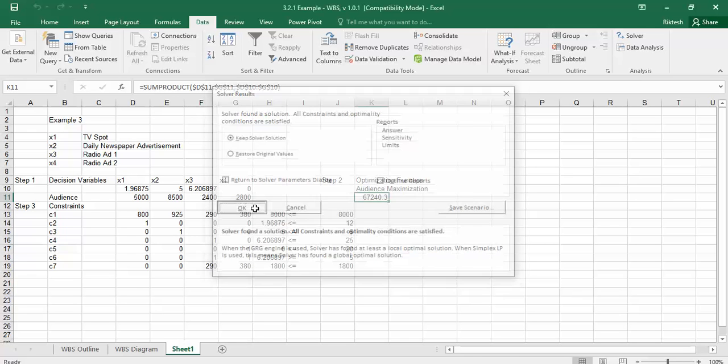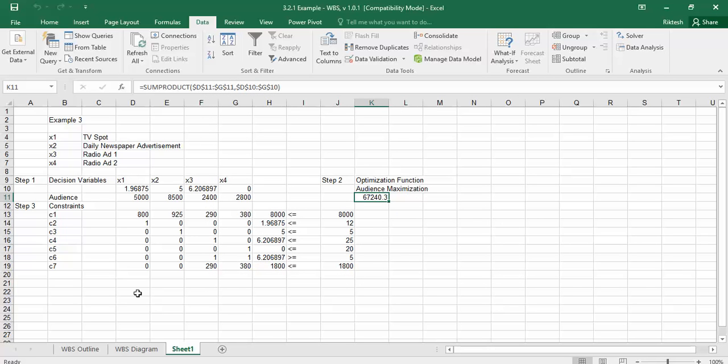We get our answer, and once we get all the values, we will show the analysis here. So TV spot, number of ads. Now we cannot have 1.96 ads, so we will say we need 2 advertisements here.